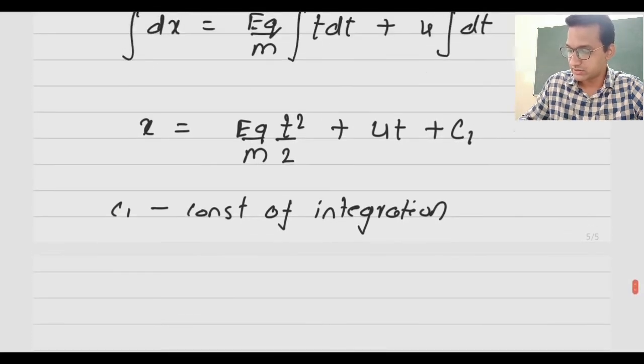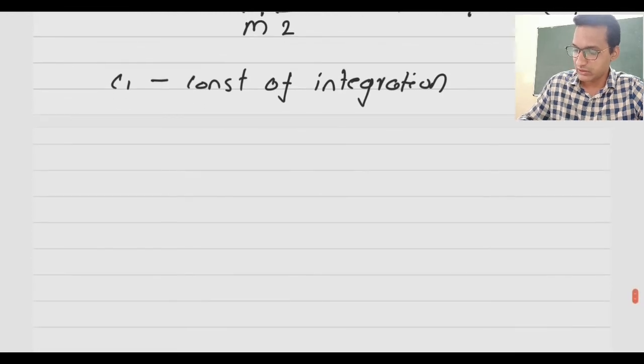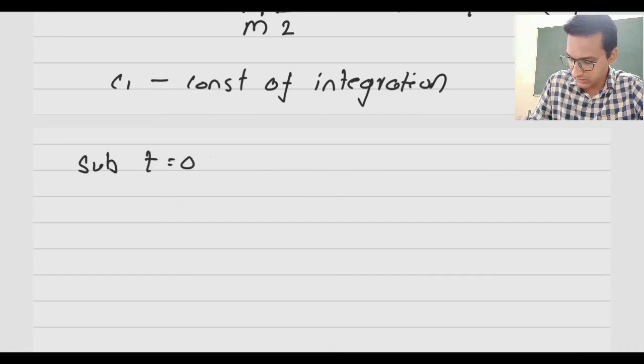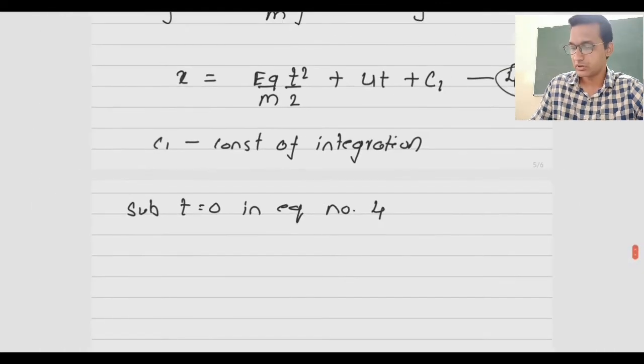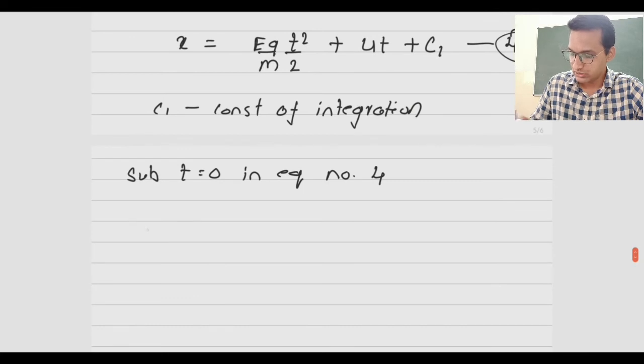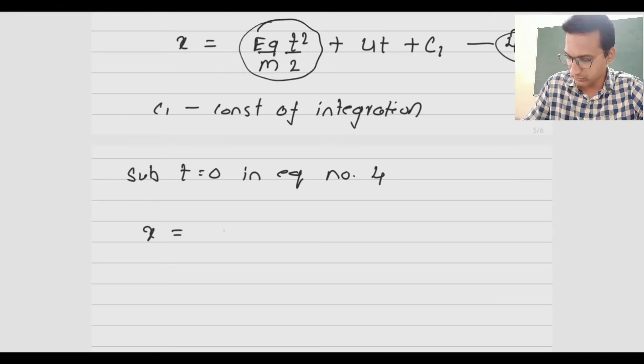Let us call this equation number 4. To find the value of c1, we will have to substitute t equal to 0 in equation number 4. If we substitute t equal to 0, this whole term will become 0, and ut will also become 0.